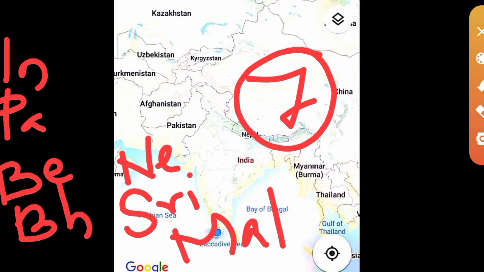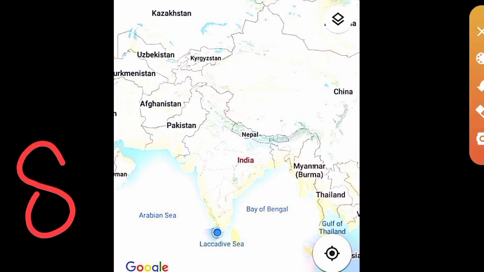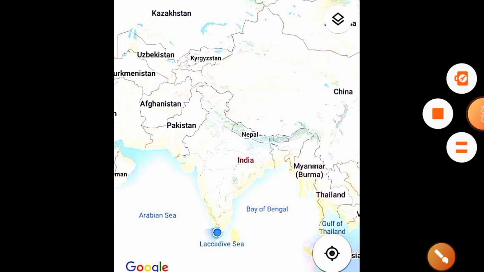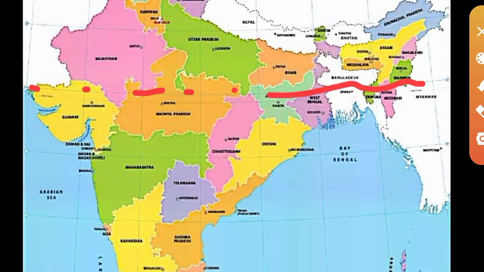And the next question, the states through which the Tropic of Cancer passes. In the last class I told you. Which are the states, or how many states are there? Yes, 8 states. Through these 8 states, this Tropic of Cancer is passing. Let us check. So in this map, you can see it very clearly. This Tropic of Cancer is passing through this area.